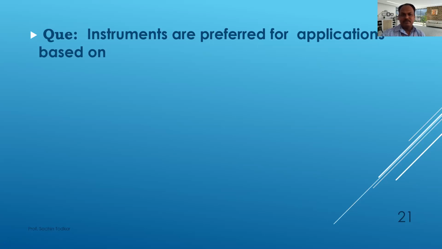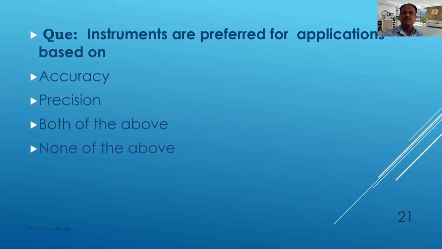Instruments are preferred for application based on accuracy, precision, both of the above, or none of above. And just now we have discussed that accuracy is important as well as precision is also important. That's why your answer will be both of the above, and this is the correct answer for your question.